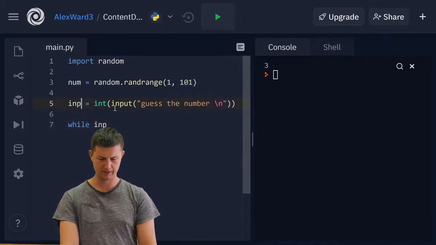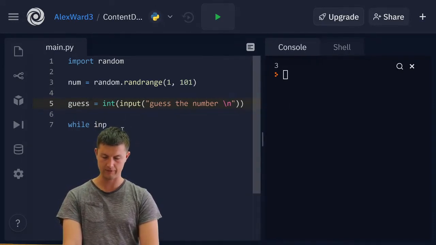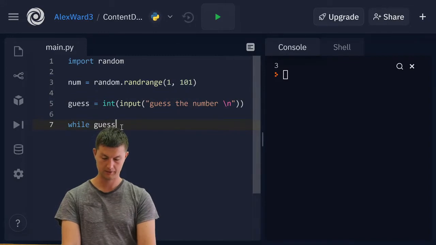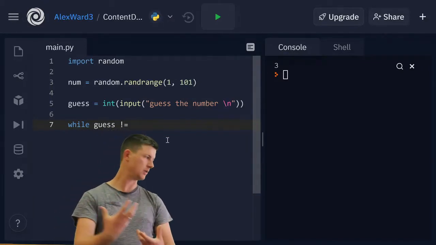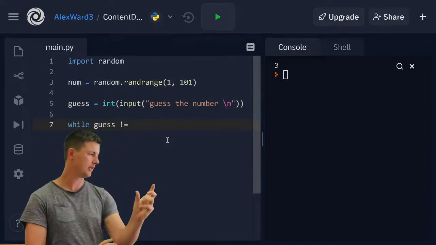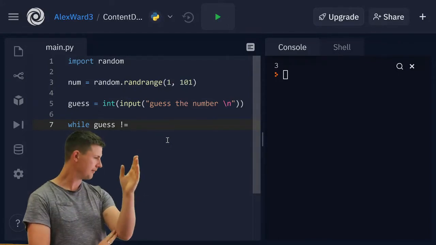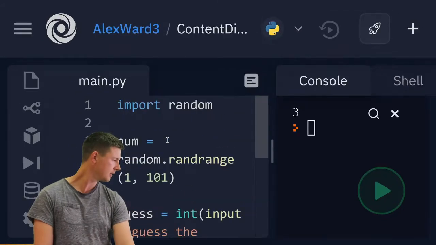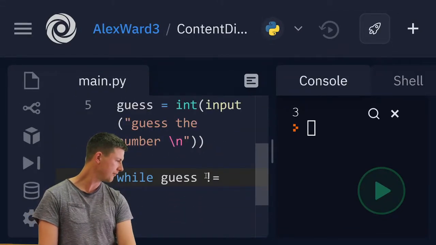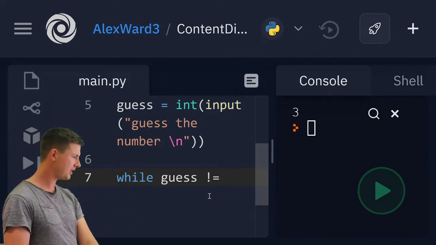Actually, not input. That's terrible. Let's call it guess. Guess is a much better variable name for that. While guess doesn't equal. How do we say is not equal to? In Python, we use this little exclamation mark equal sign. I hope I'm getting that right. I hope I'm not getting confused with JavaScript there. Exclamation mark. There we go. Exclamation mark equal sign is not equal to.